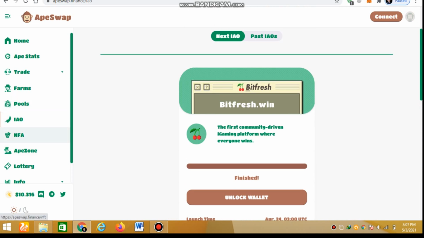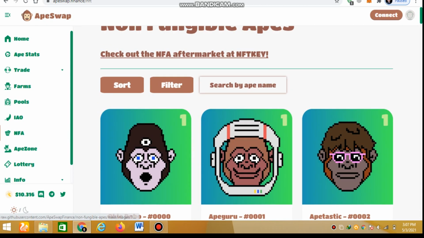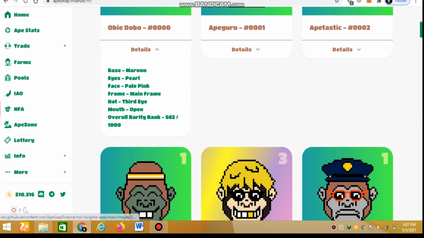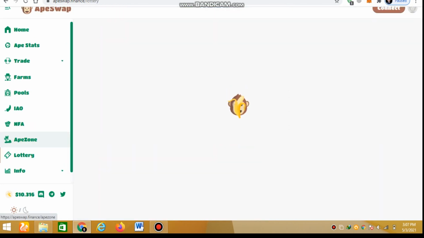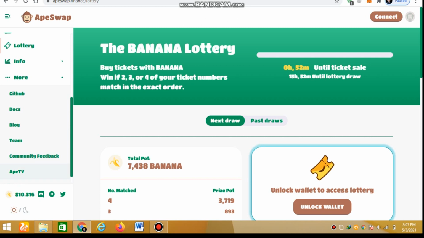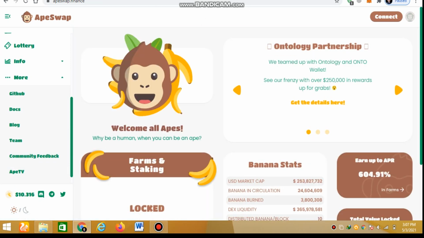There is also a new opportunity, non-fungible tokens, or APEs. You can buy or sell these tokens. You can also check the details of all these tokens, the lottery system, info, and more, or you can check all the details about the EpiSwap platform.